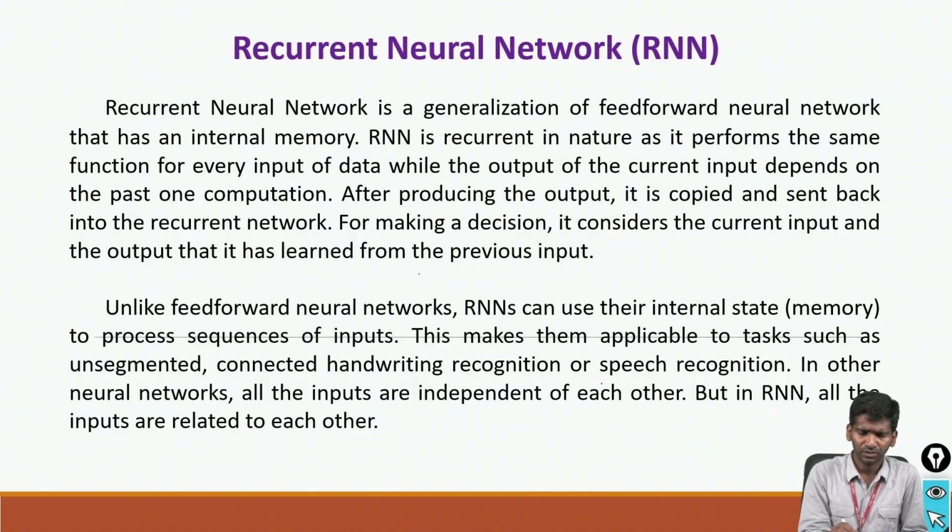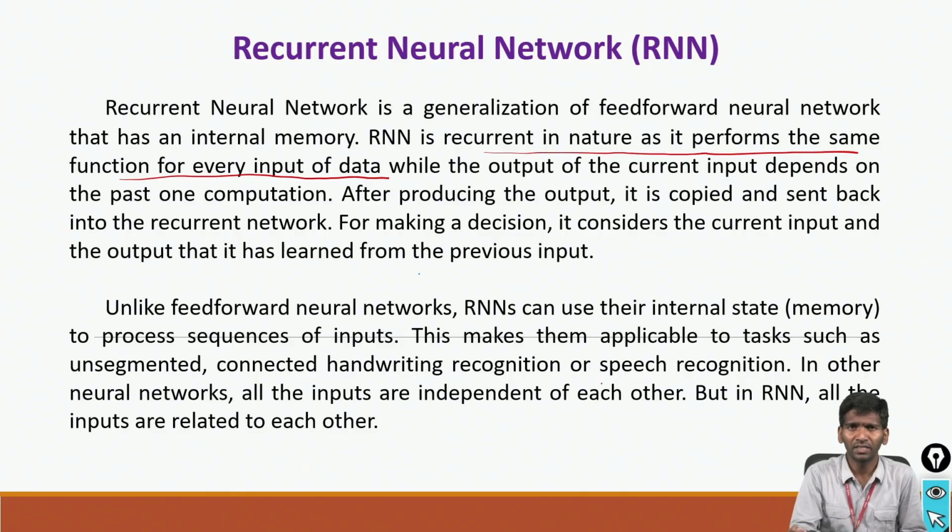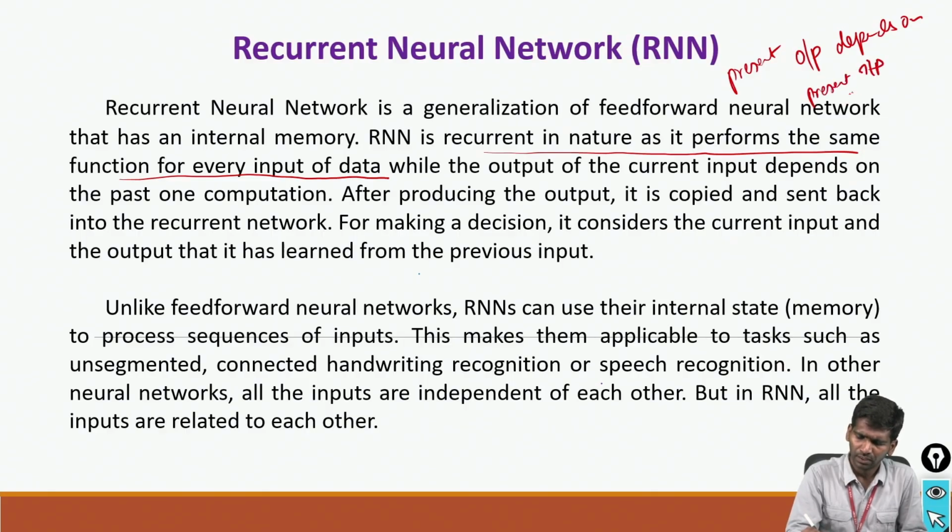So what is RNN? RNN is nothing but recurrent in nature, and it performs the same function for every input data. That means if I am performing one action and extracting one output, that output will depend upon the present input, that is what I am telling now, and the past output, what has been stored.